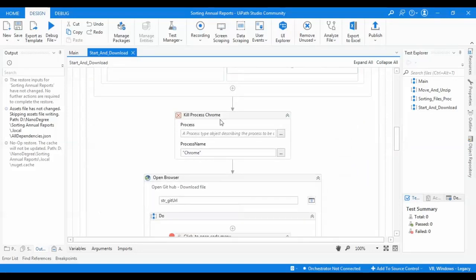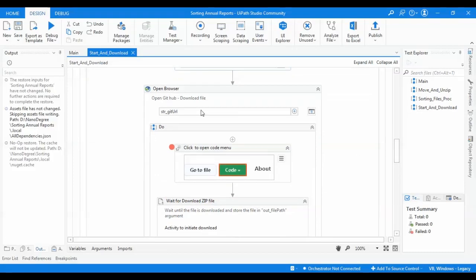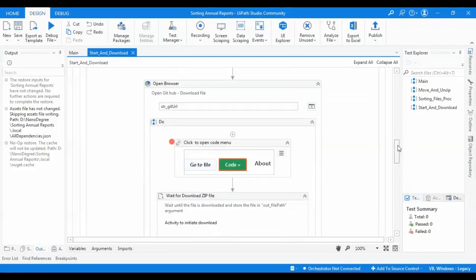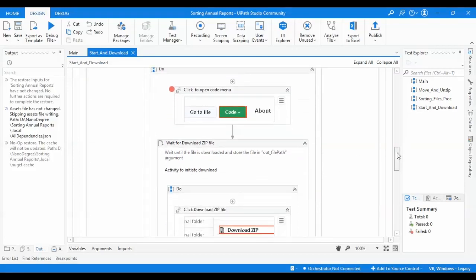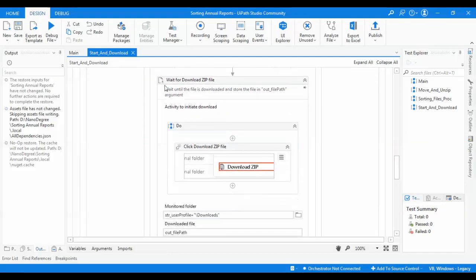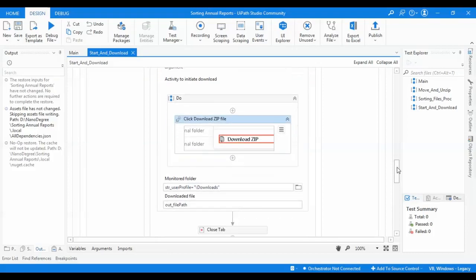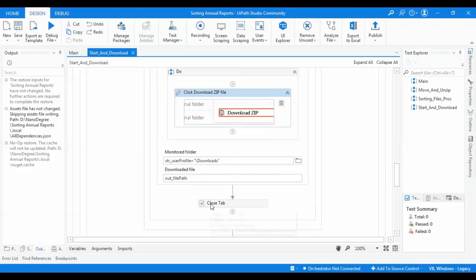Then I'm getting the Chrome process to start from the beginning, and then I'm opening the browser, going to the GitHub URL link, and clicking on Code. I use the wait for download activity to download the file from GitHub, and then I am closing the tab.